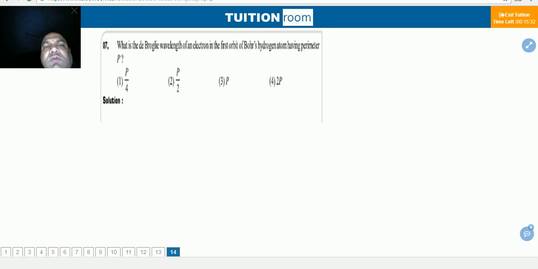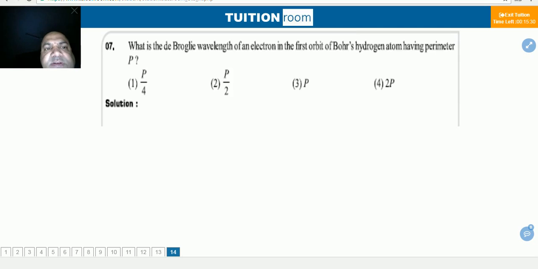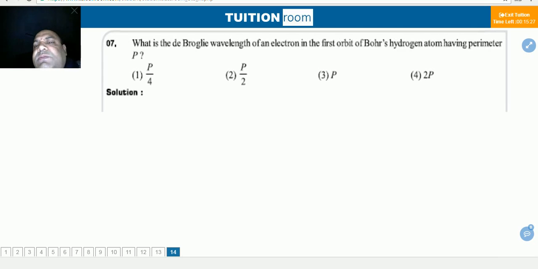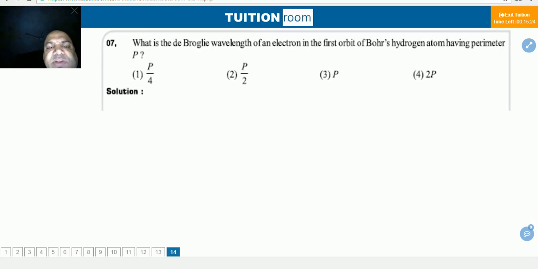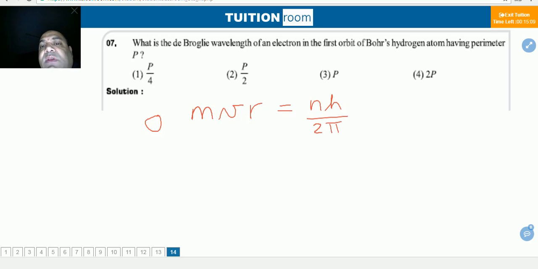What is the de Broglie wavelength of an electron in the first Bohr orbit of hydrogen atom having perimeter P? Guys, from Bohr's quantization rule, we know that mvr is equal to nh by 2 pi. And for first orbit, we will take n is equal to 1.